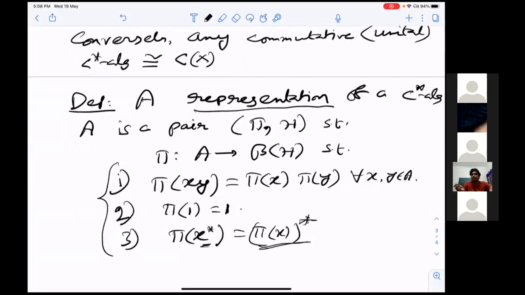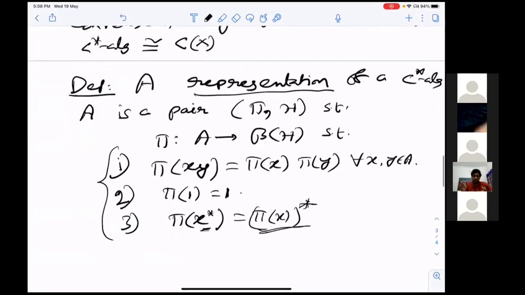Now the question is when two representations are equivalent.